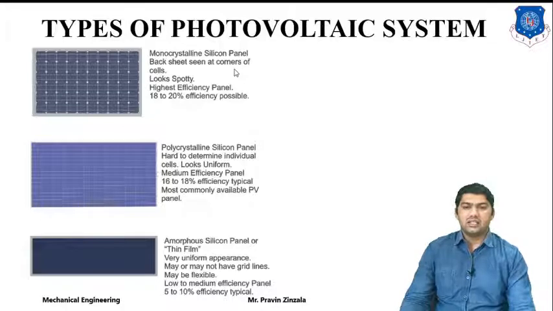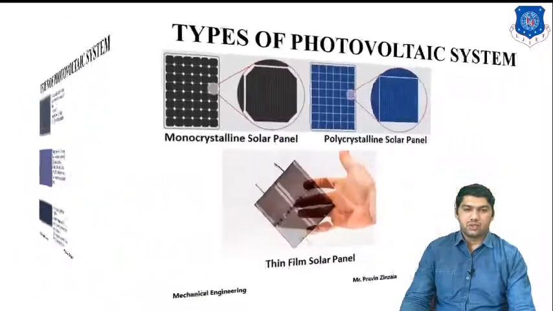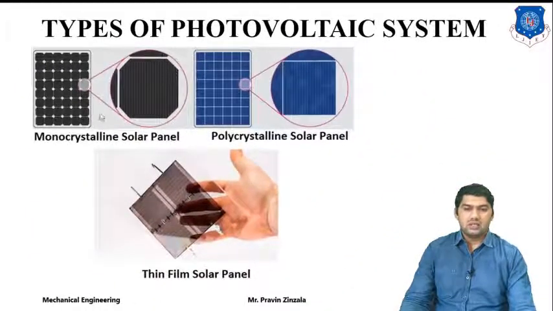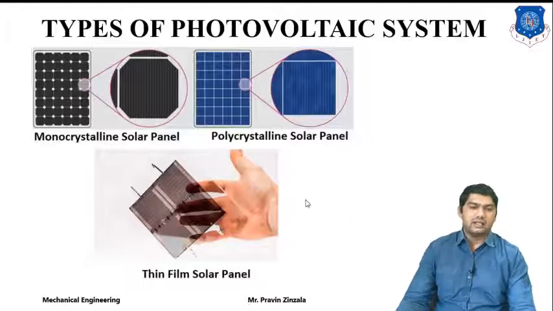So these are the three types of solar panel: monocrystal, polycrystal and amorphous or thin film. This is the basic comparison between the different types of photovoltaic system. The monocrystal may be black in color, the polycrystal blue, but the thin film solar panel is also available in different colors, like gray, or according to the manufacturing method we can also change the color.